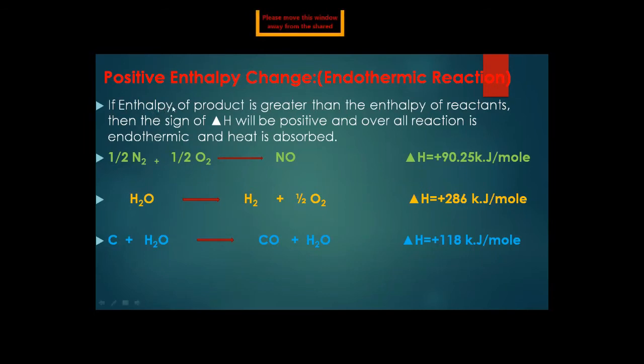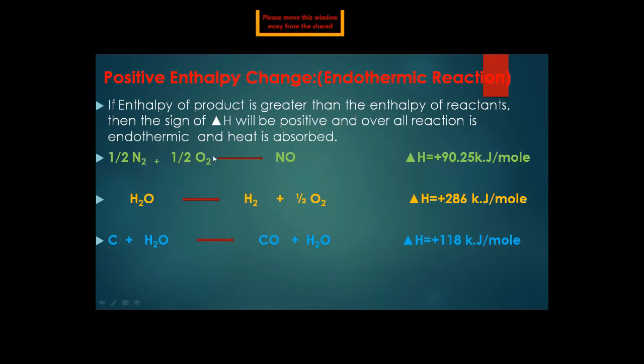If the enthalpy of the product is greater than the enthalpy of the reactants, that means at the end of a chemical reaction, where these are the reactants and this is the product, the energy or enthalpy of the product is greater than the enthalpy of the reactants. What is the reason behind this?